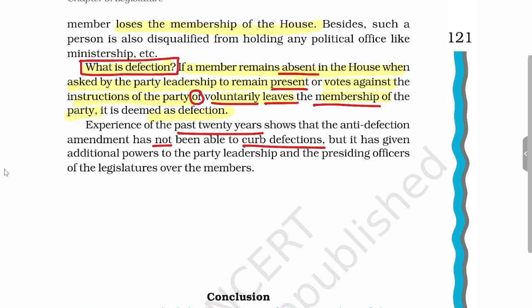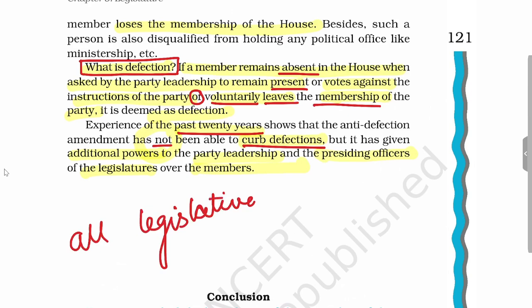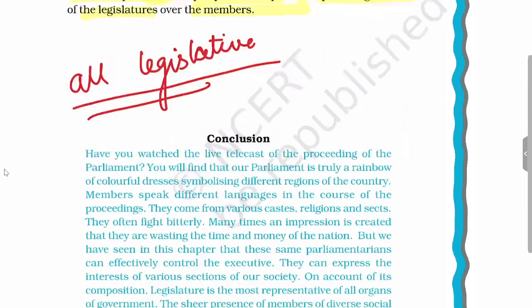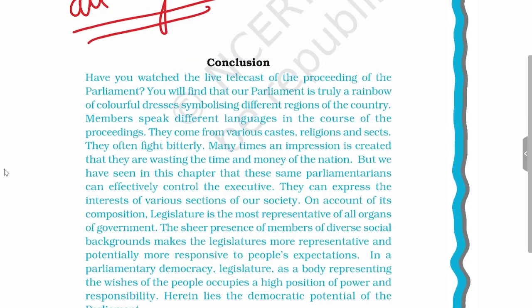But our Indian experience of the past 20 years has shown that this anti-defection law has not been able to curb defection. However, it has been successful in giving additional power to the party leadership and presiding officers in the legislature over the members. So this is all about the legislative organ of the government. This is the conclusion. Please go through it. It will have the essence of all our discussion.